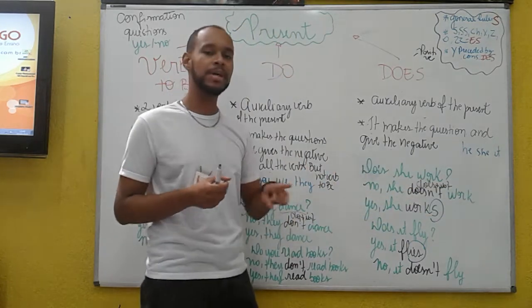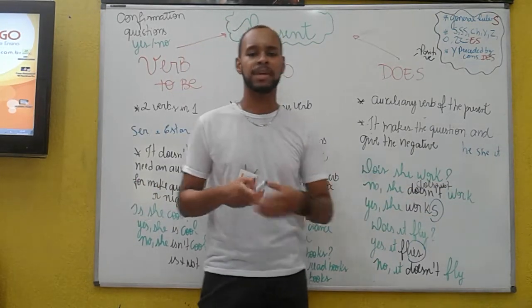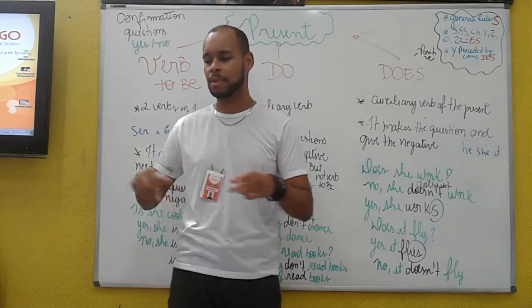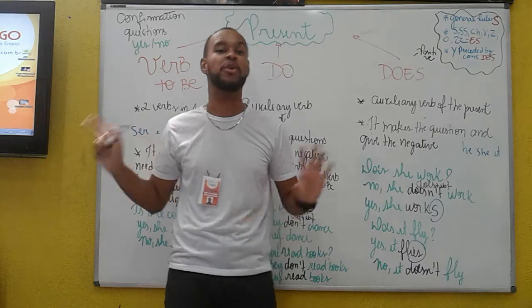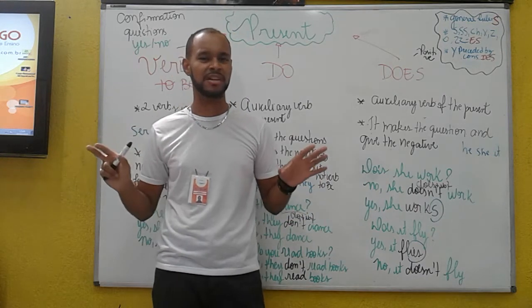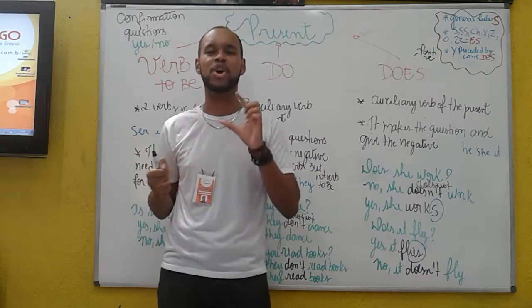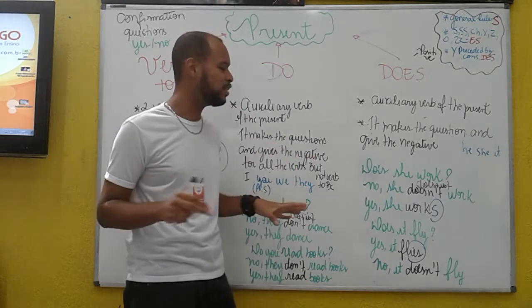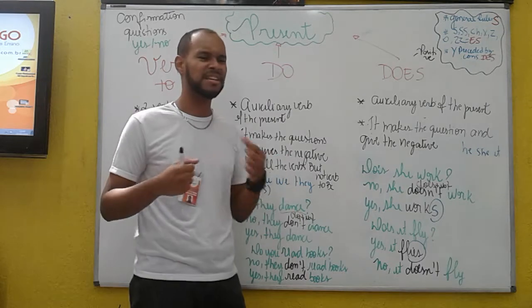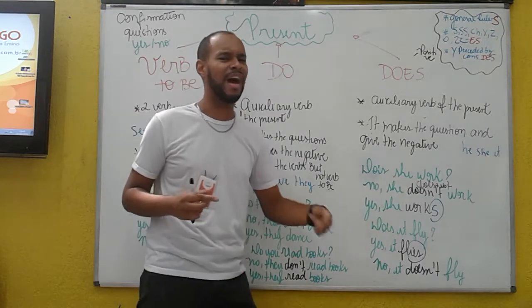Okay? Another example. Does it fly? Let's imagine that I saw here on the floor, or I don't know, in my house, a cockroach. Type on Google to see cockroach. It's a disgusting animal. Let's imagine that I saw a cockroach, and then I ask, does it fly?